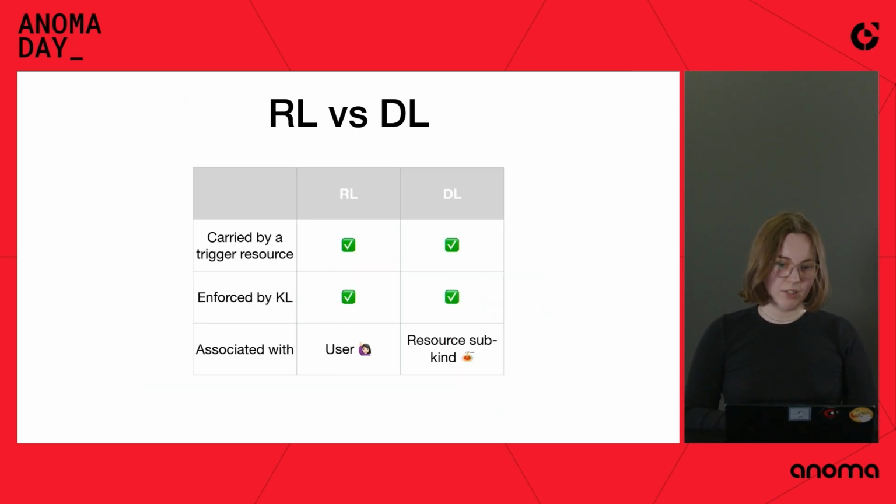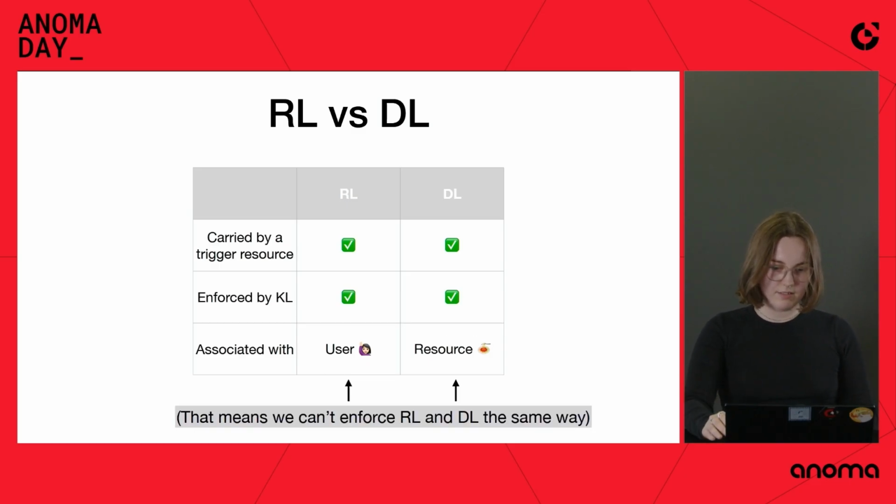And now, because the naming suggests that there is some similarity, let's compare receive logic and denomination logic. They both are carried by a trigger resource. So to verify extra logics, we need a trigger resource. They both are enforced by kudos logic, but there is a difference in what they are associated with, which is substantial. So denomination logic is associated with resource subkind. So they are a part of a resource. And receive logic is associated with users. And they're not explicitly a part of a resource. Yeah, so that means we cannot enforce them the same way.